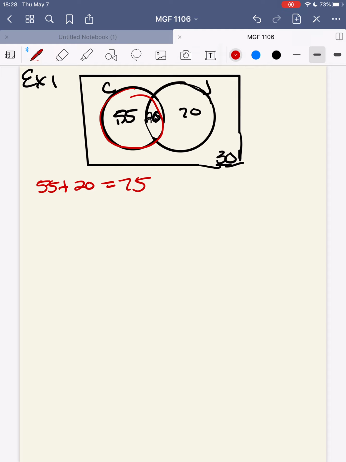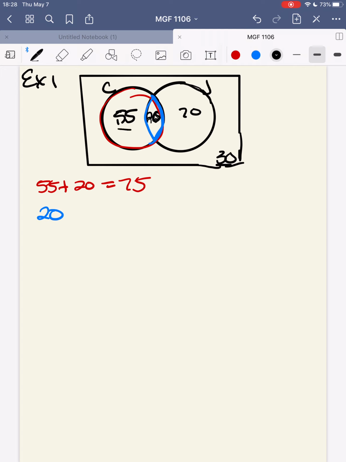Okay? Respondents listen to both classical music and jazz. Classical music and jazz is going to be the middle here. So classical music and jazz is going to be 20. How many listen to classical music or jazz? Now remember, both of these people are not listening to the same thing at the same time.